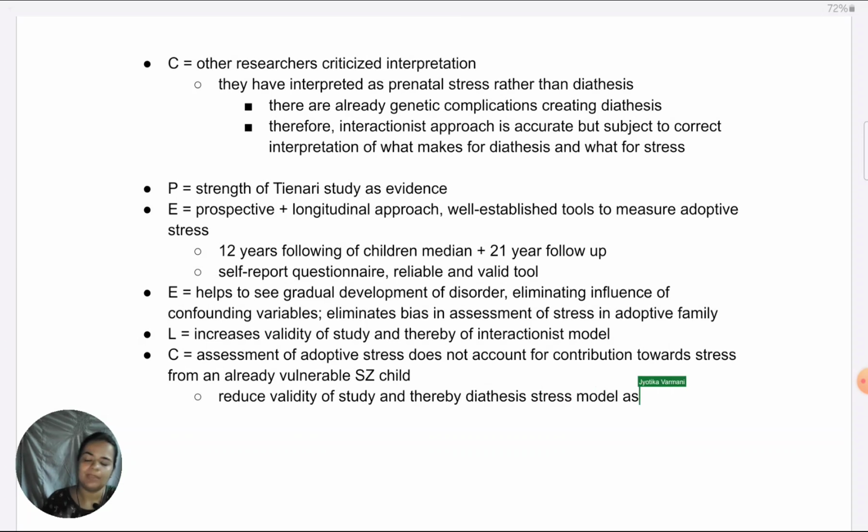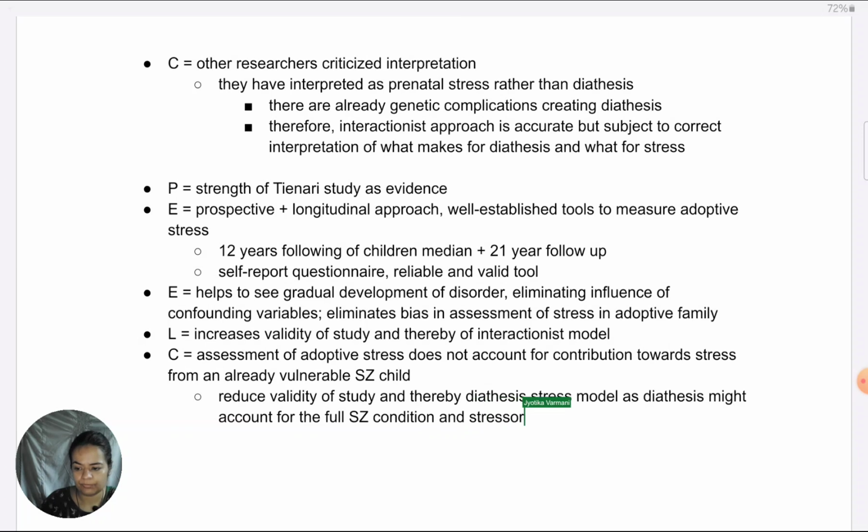as I mentioned, diathesis might account for the full condition and stressors might not be playing a role.